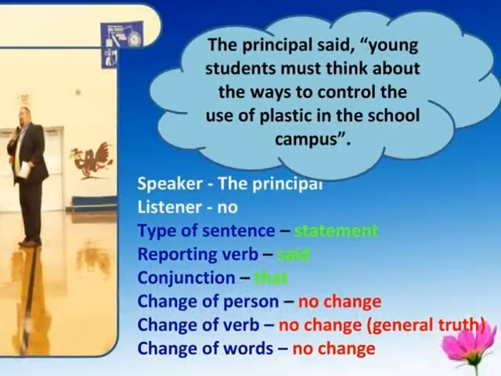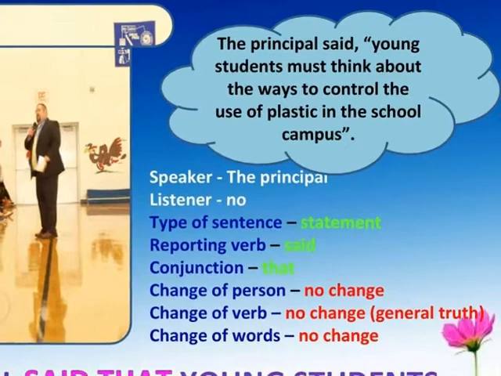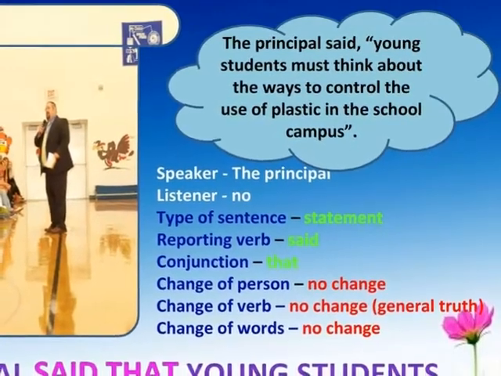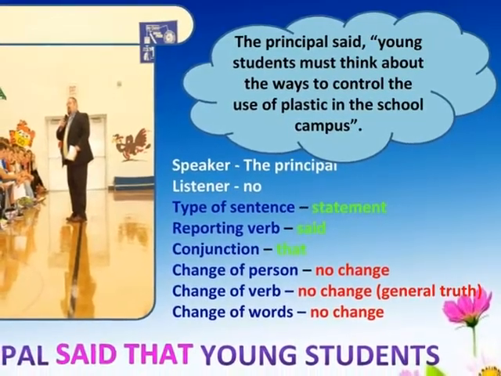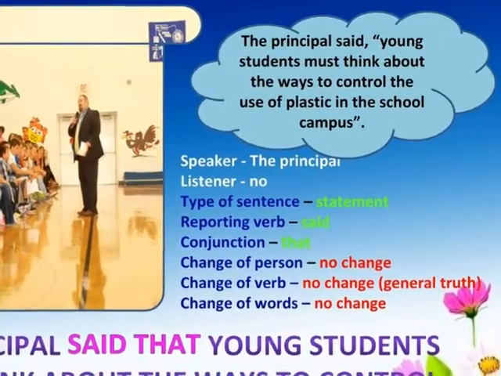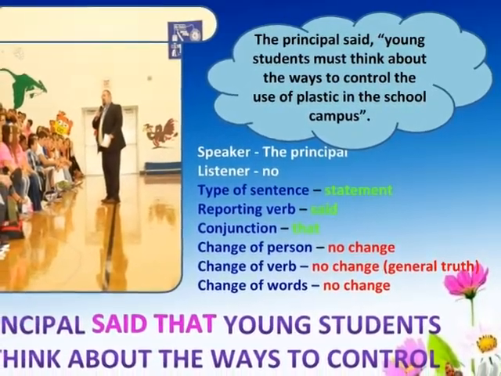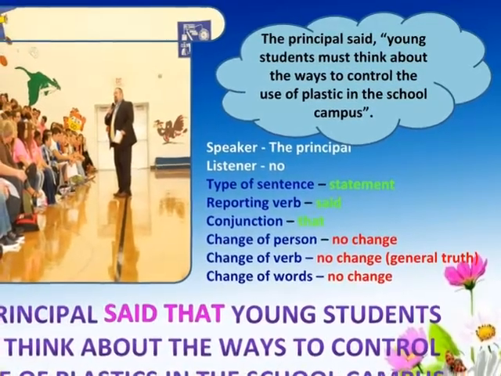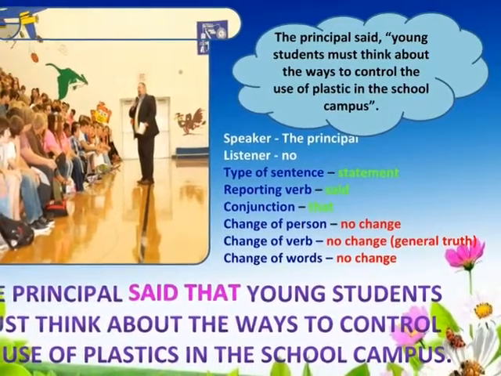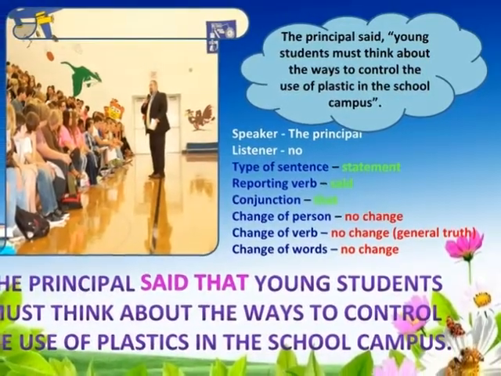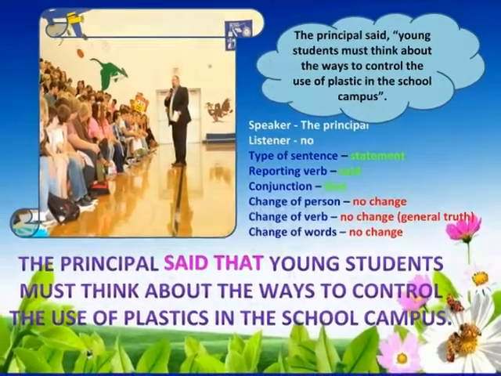9 p.m. Here, the given sentence is the principal said, "Young students must think about the ways to control the use of plastic in the school campus." Here, the speaker is the principal and the listener is not mentioned. The type of sentence is statement and the reporting verb is said and the conjunction is that. There is no change of person. As the given speech reveals the general truth, there is no change of verb and words. And it is reported as the principal said that young students must think about the ways to control the use of plastics in the school campus.